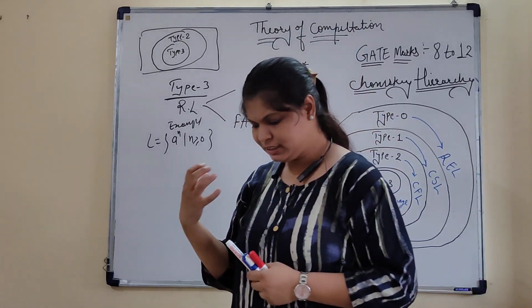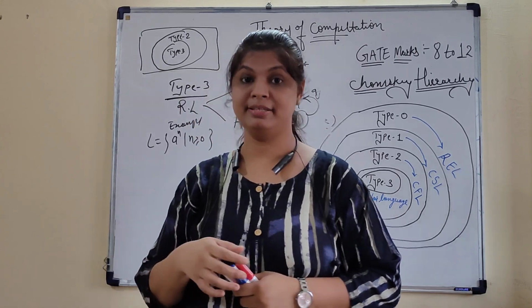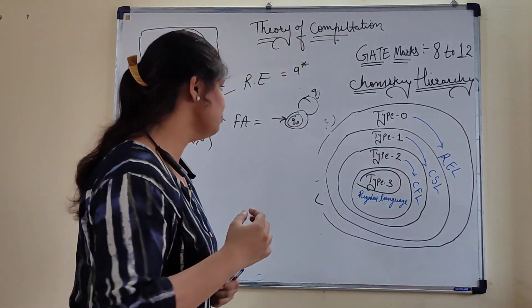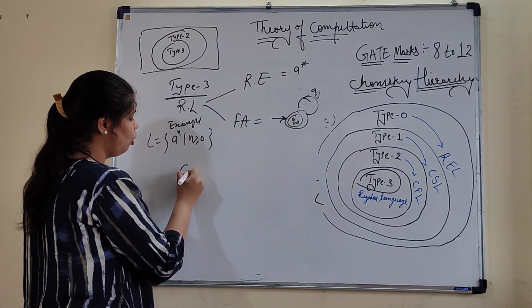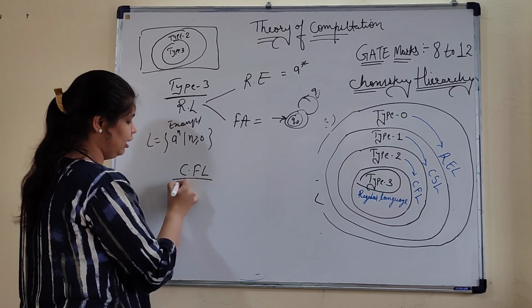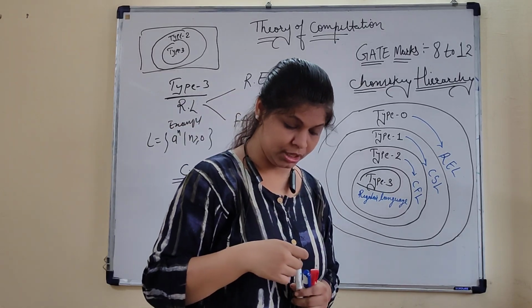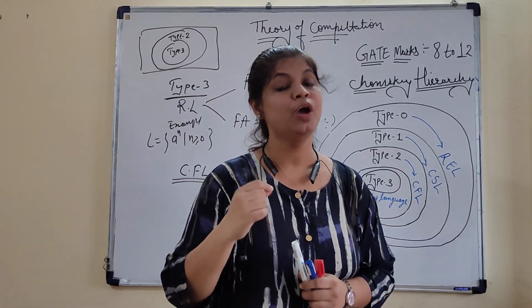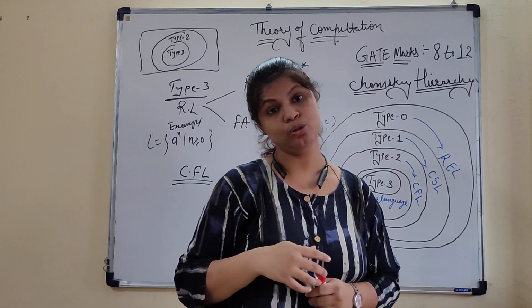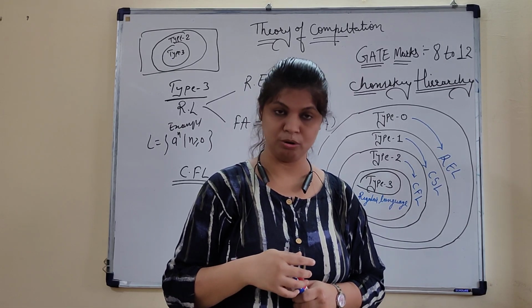By doing something, that means memorization. In a context-free language, we can denote this formal language as a context-free language. In this context-free language, we have a memory feature with respect to finite automata.